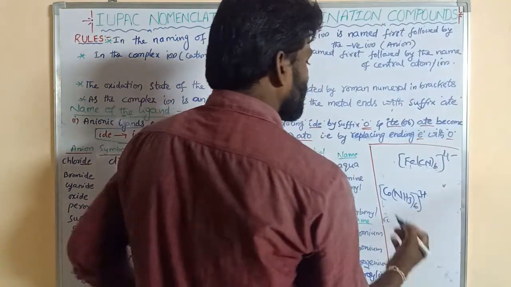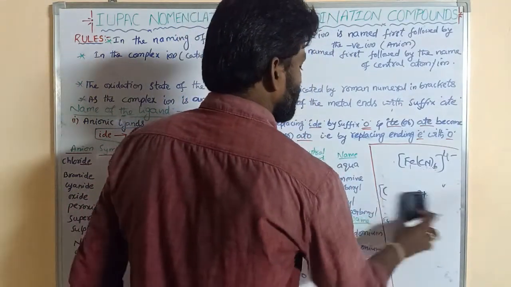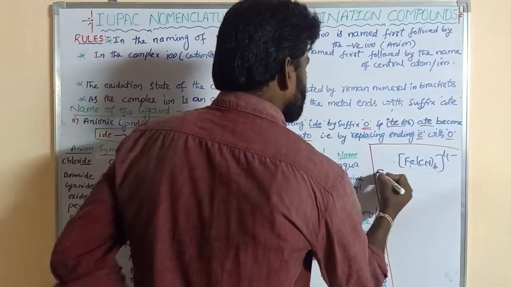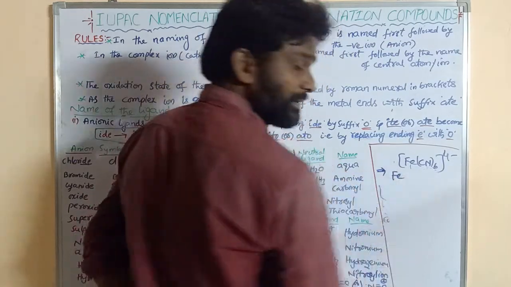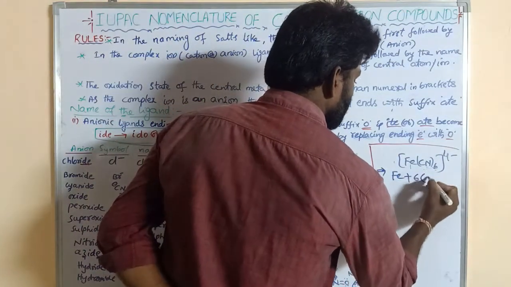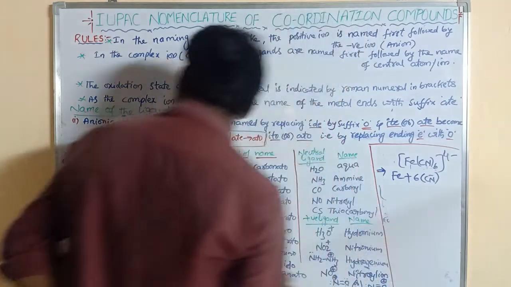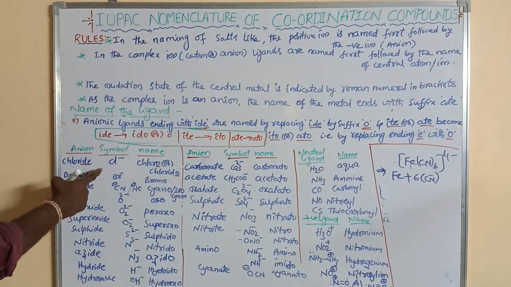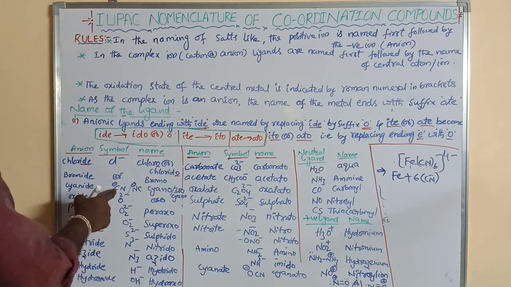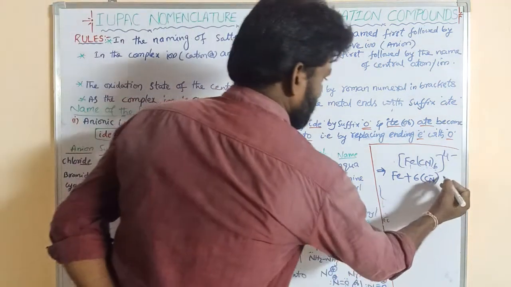So we can calculate the oxidation state of the central metal atom, right? How to calculate? This is Fe, the central metal atom, and 6 CN minus, the negative ligand, cyanide.